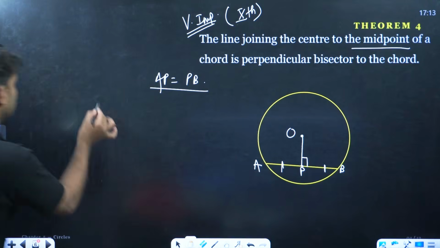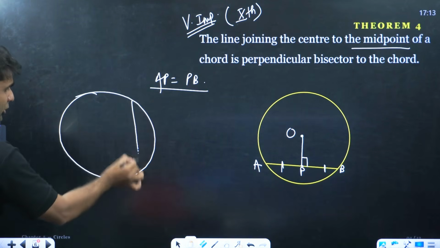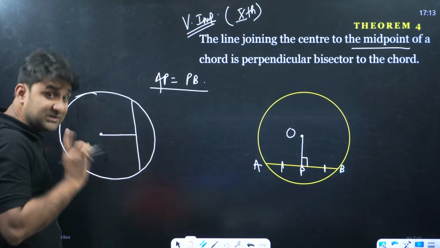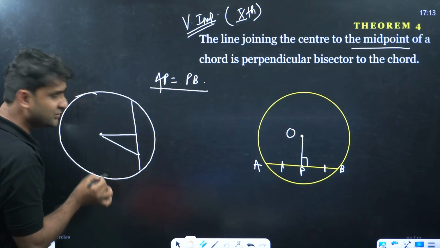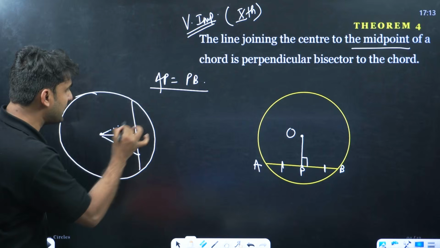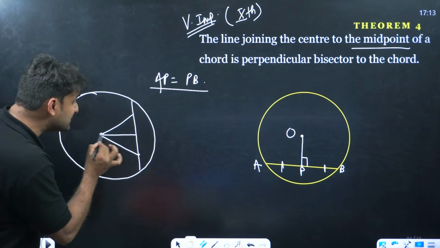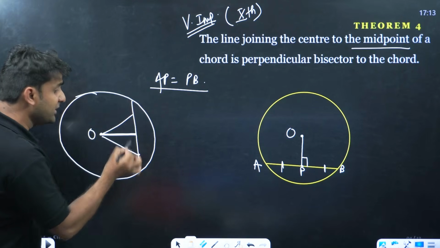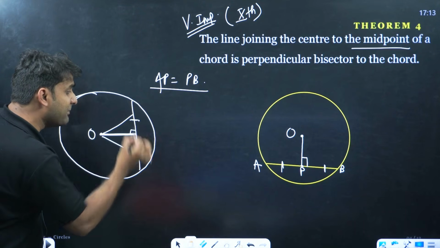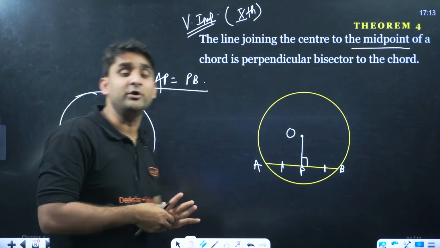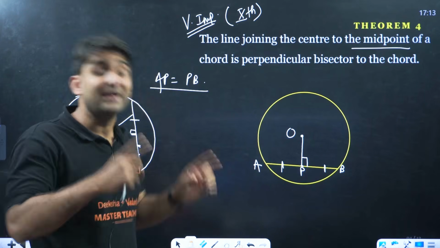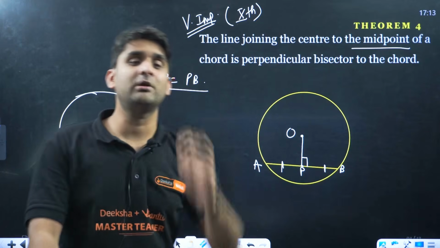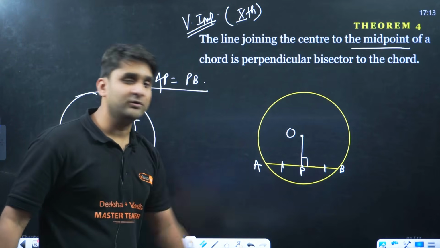For example, I have a circle, and this is the chord and this is the center. If you draw a line this way, this will not be perpendicular. If you draw a line this way, this will not be perpendicular. The smallest line joining from the center to any chord is always perpendicular and a bisector. It bisects the chord into two equal parts. So the line joining from the center to any chord is the perpendicular bisector to the chord. The chord divides into two equal parts.